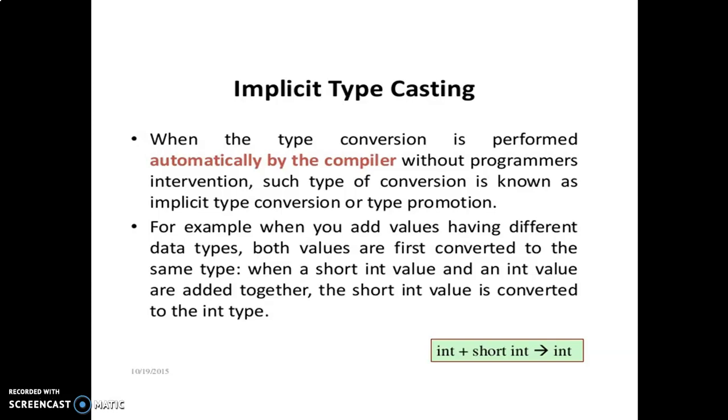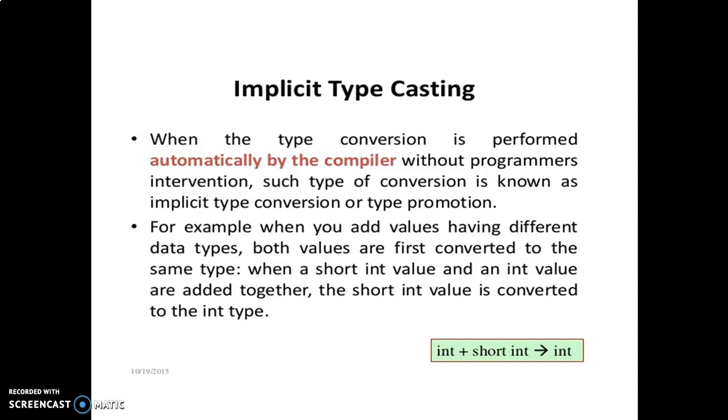This is implicit typecasting, when the type conversion is performed automatically by the compiler without the programmer's intervention. Such type of conversion is known as implicit conversion or type promotion. This is done by the compiler, not by the human, not by the programmer. It is done automatically, converting to a specific type according to the higher range of values.